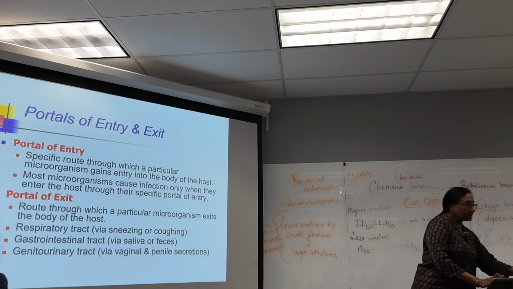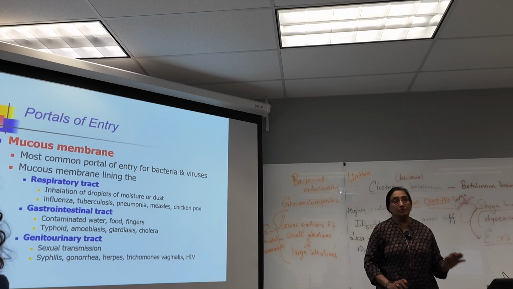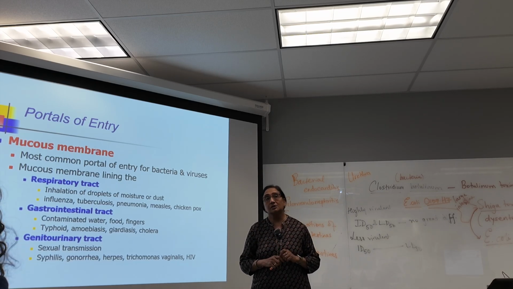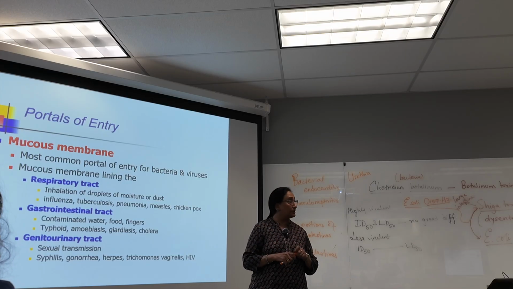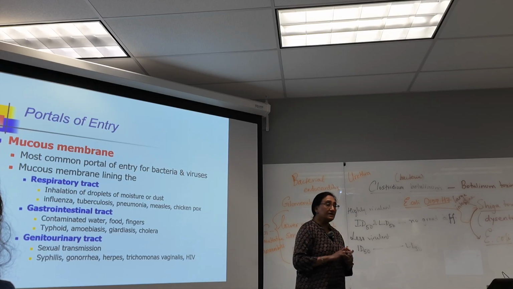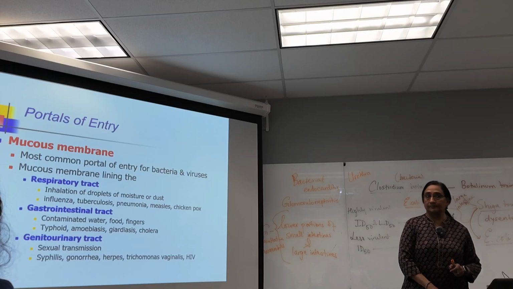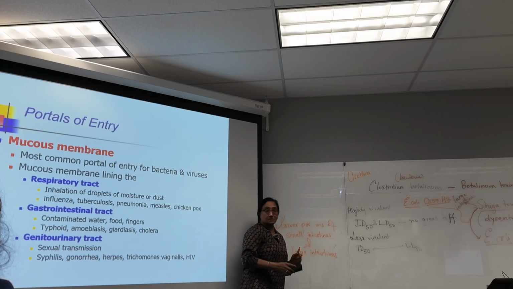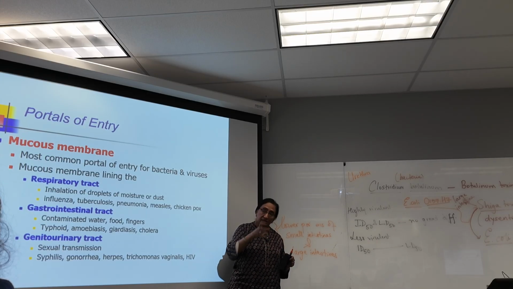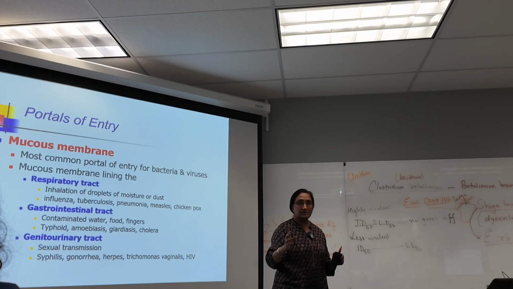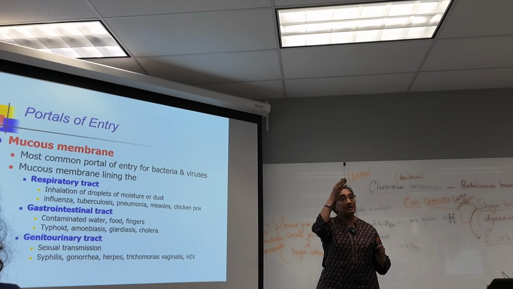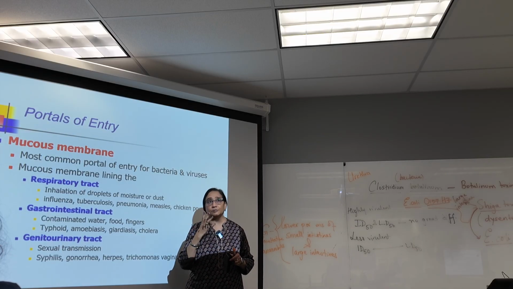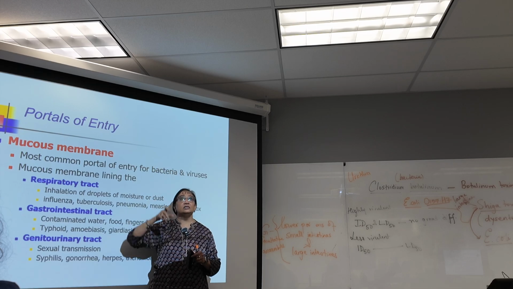Okay? So let's see what are the portals of entry. The most common portal of entry is the mucous membrane. Now you all should know what a mucous membrane is. Mucous membrane is the inner lining of your passages: air passages, intestinal passage, urinary passage, reproductive passage. The inside lining of the tube is what is called the mucous membrane. It's basically epithelial tissue, which lines the inside.